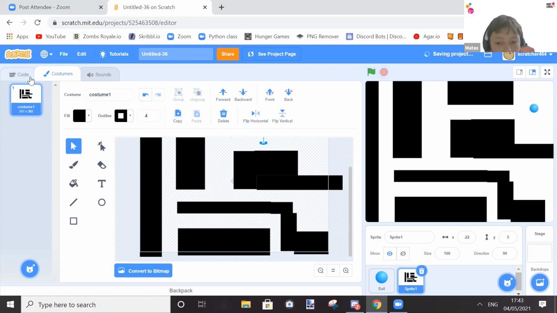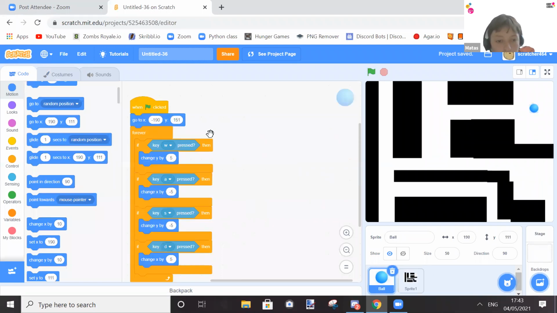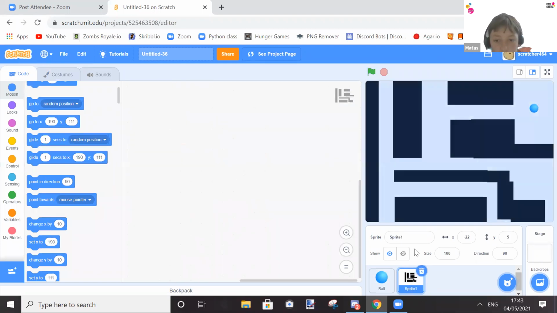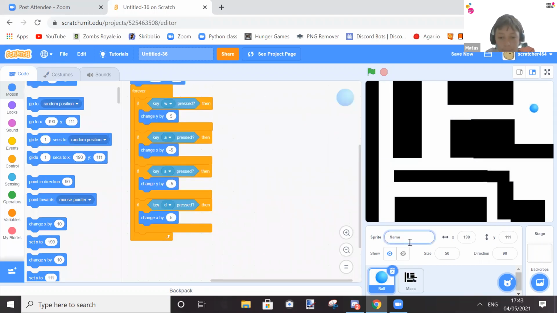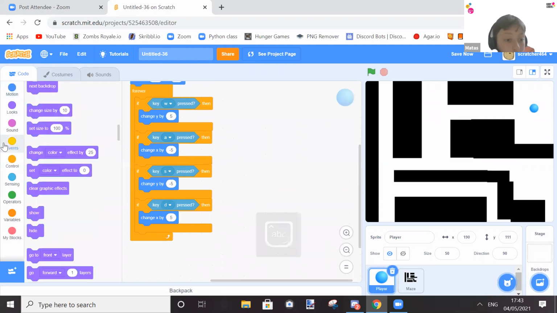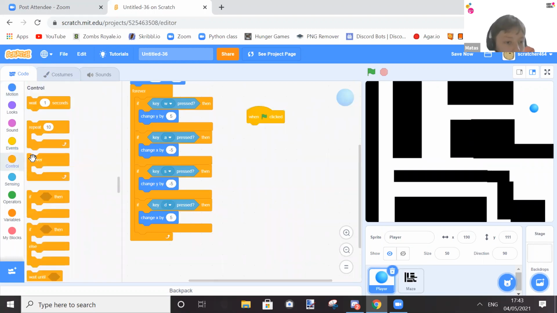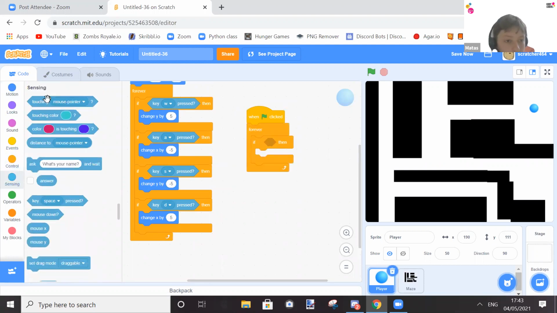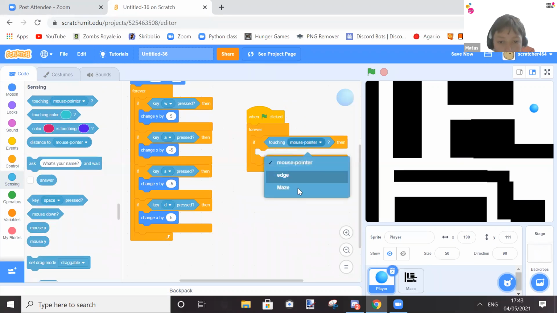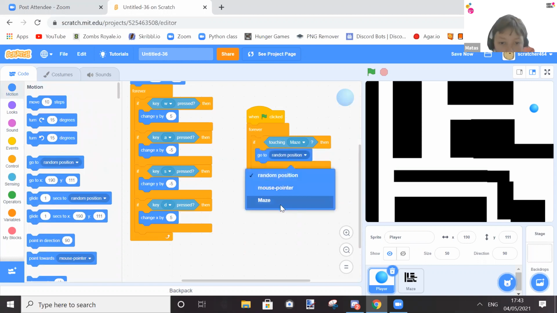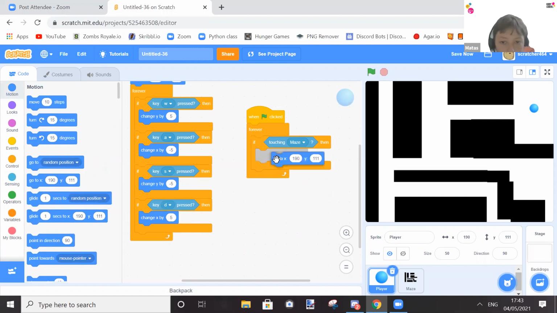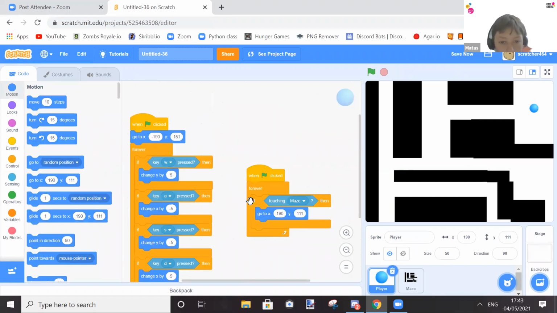So now let's say we want to make it so that when this touches the maze, so let's call this maze, let's call this player. What we're going to do is events, when flag clicked, control, forever, if, sensing, touching maze, go to, and then enter these coordinates.